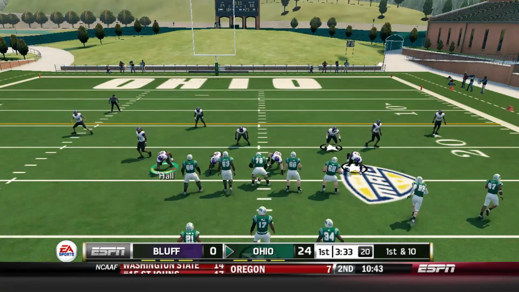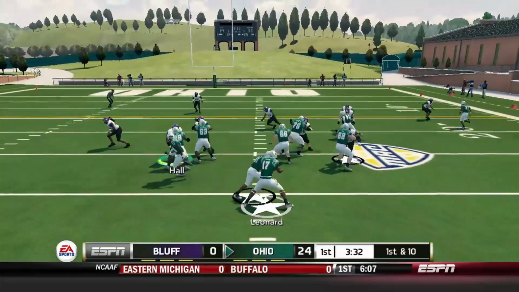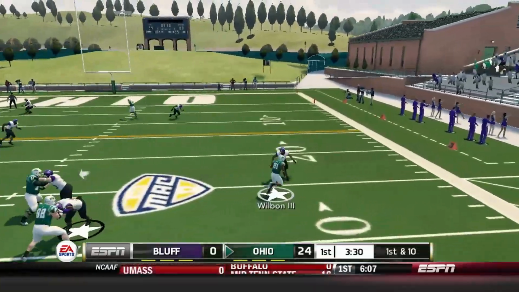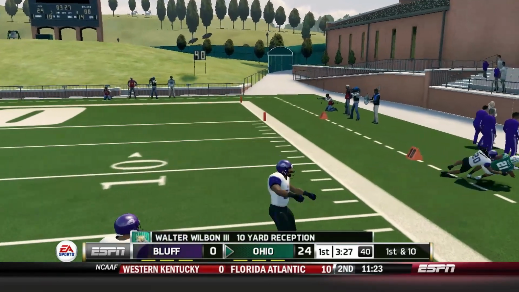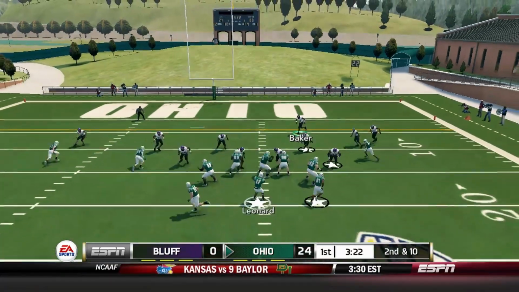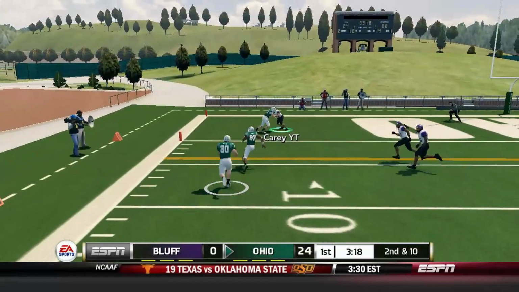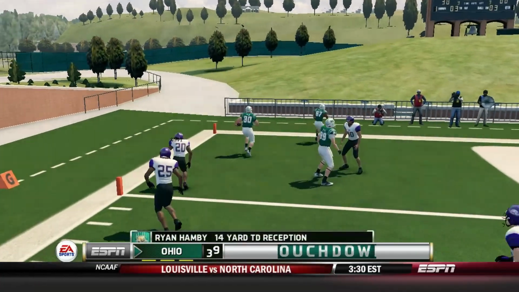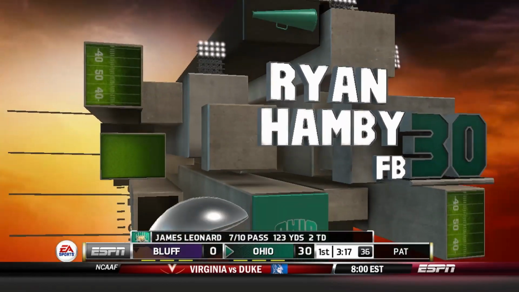Wow, what a tough day to deal with for sure. And things are just getting completely out of hand. It is just a tough one to watch as we're there to make the play that time, but simply can't get it done. Walter Wilbon is forced out of bounds eventually, but wow. Nothing like giving up a first down on that one. And then we might have some trouble here as Hammy's got some running room and is able to get into the end zone. NCAA 14 might be on something.